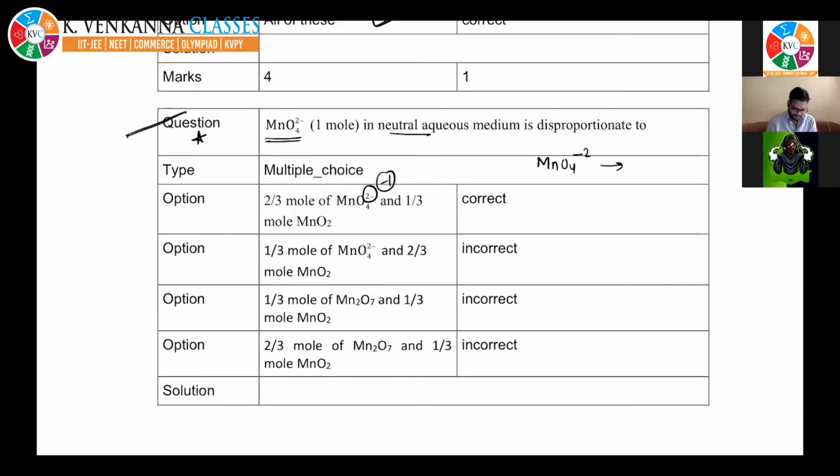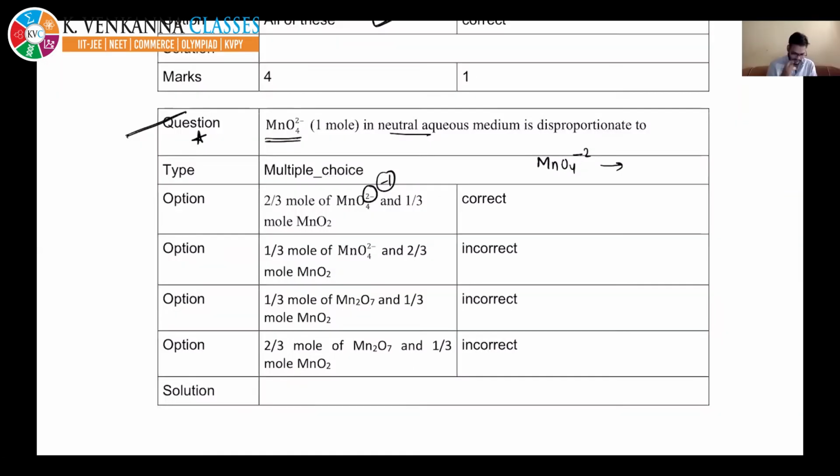Okay, just leave this question for now. There is some typing mistake, I think. It should be MnO4 minus 1. Okay, the number of moles of MnO4 reduced by 1 mole of iodine. This is very simple.